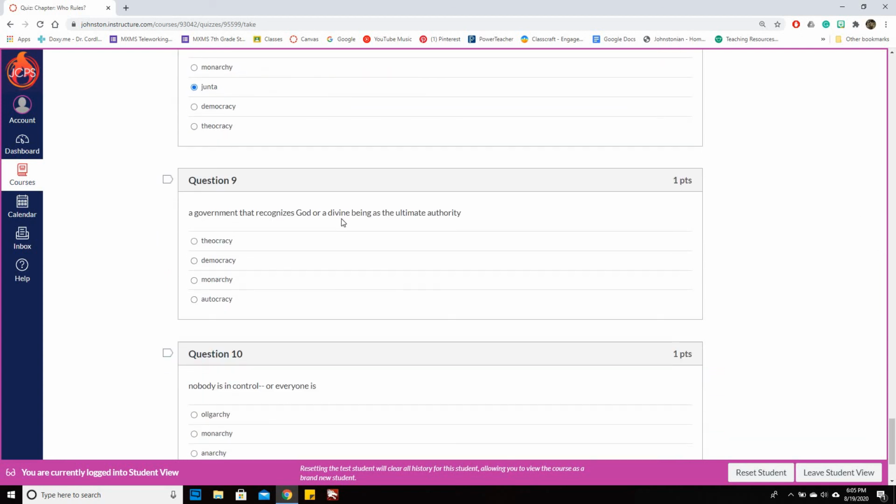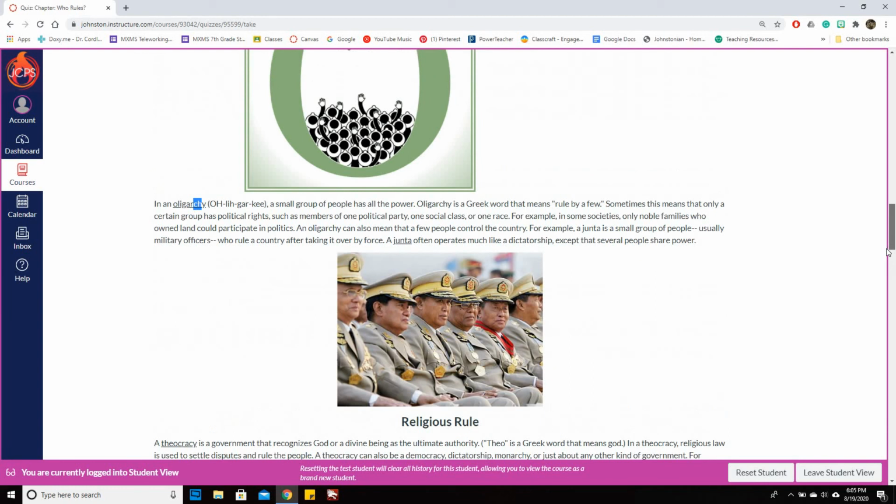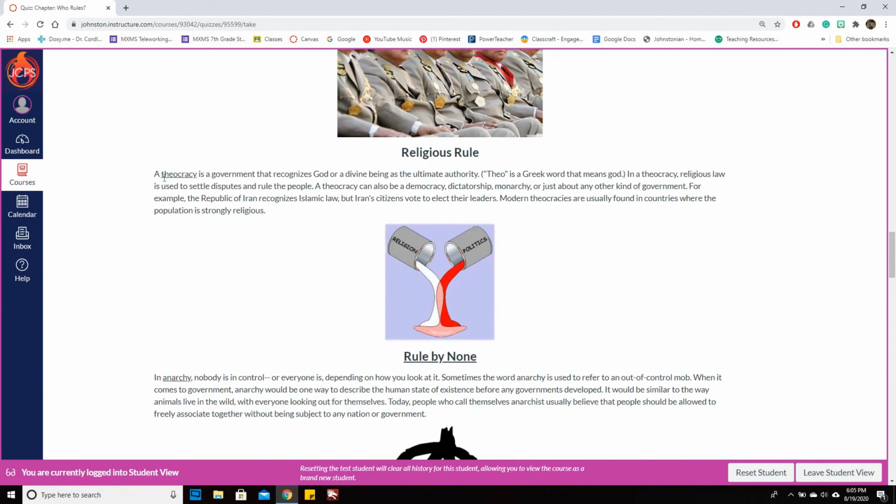A government that recognizes God or a divine being as the ultimate authority. Alright. Religious rule. A theocracy is a government that recognizes God or a divine being as the ultimate authority. Theo is a Greek word that means God. In a theocracy, religious law is used to settle disputes and rule the people. A theocracy can also be a democracy, dictatorship, monarchy, or just about any other kind of government. For example, the Republic of Iran recognizes Islamic law, but Iran's citizens vote to elect their leaders. Modern theocracies are usually found in countries where the population is strongly religious.